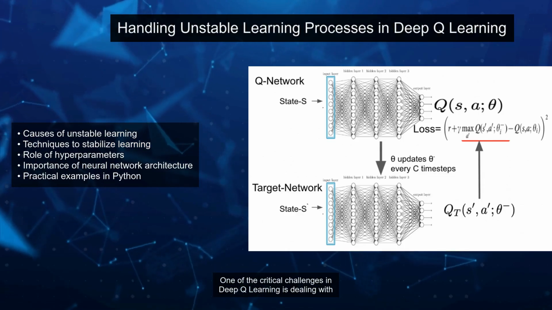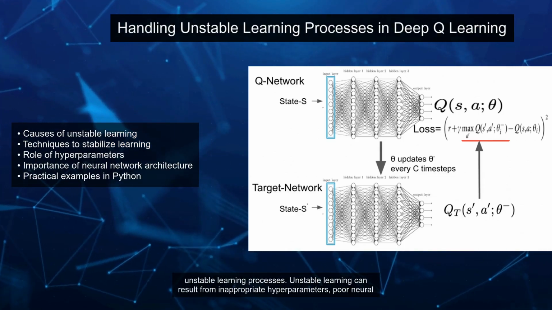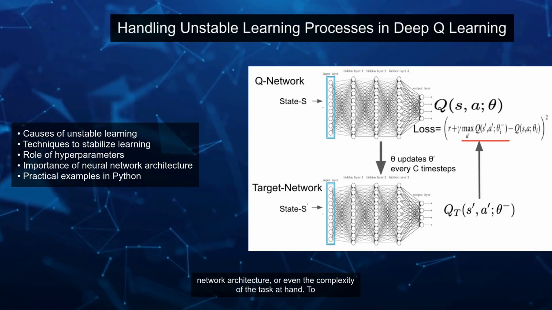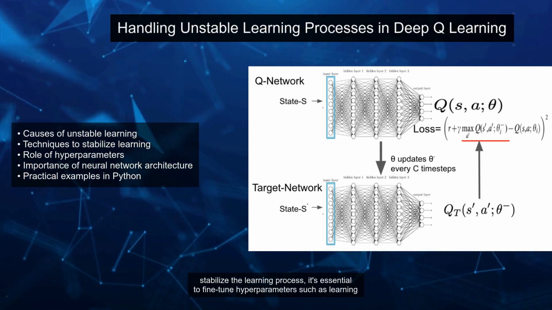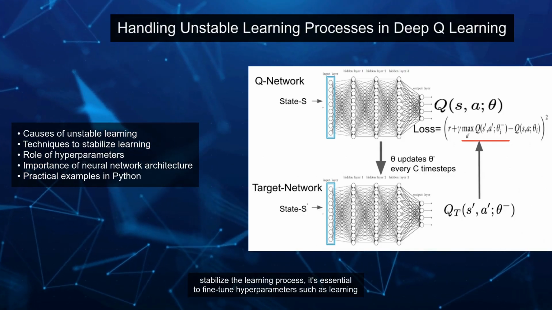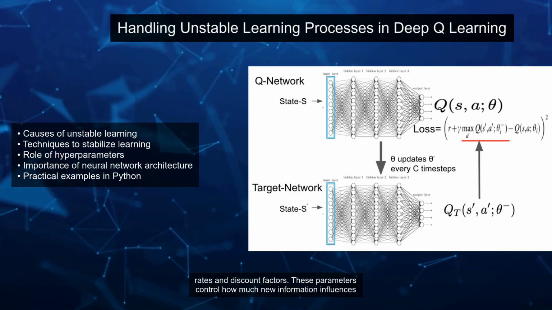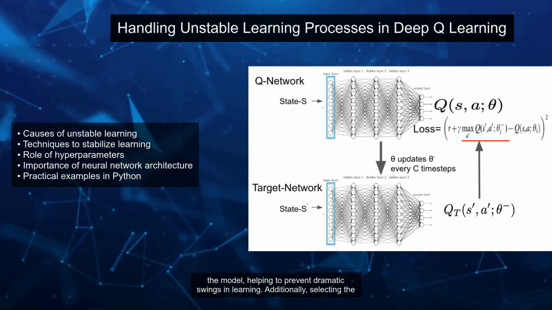One of the critical challenges in Deep Q-Learning is dealing with unstable learning processes. Unstable learning can result from inappropriate hyperparameters, poor neural network architecture, or even the complexity of the task at hand. To stabilize the learning process, it's essential to fine-tune hyperparameters such as learning rates and discount factors. These parameters control how much new information influences the model, helping to prevent dramatic swings in learning.